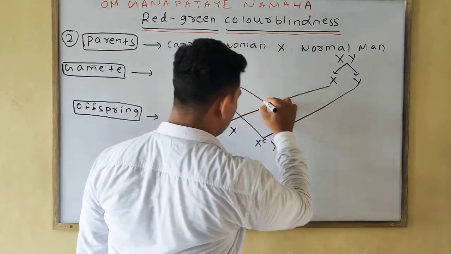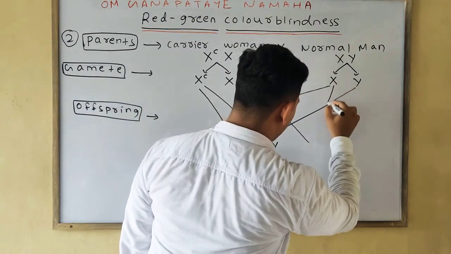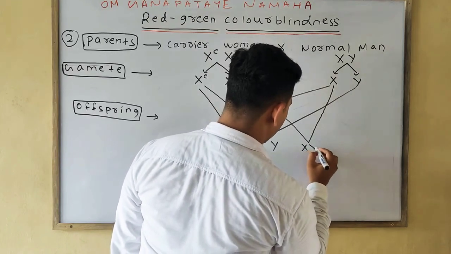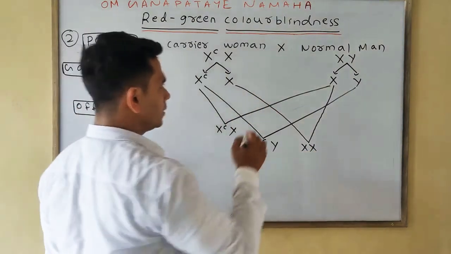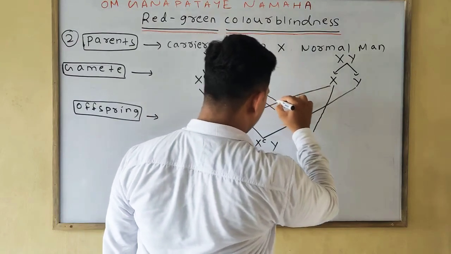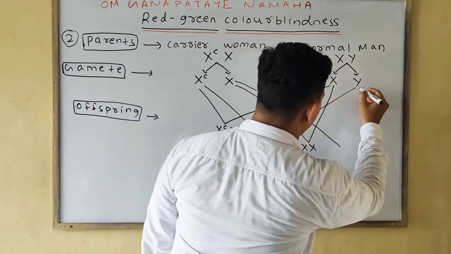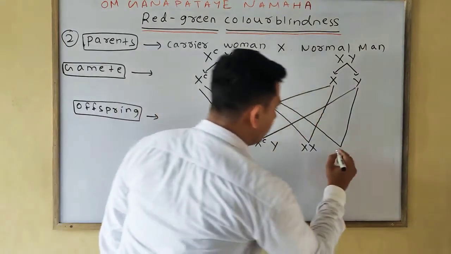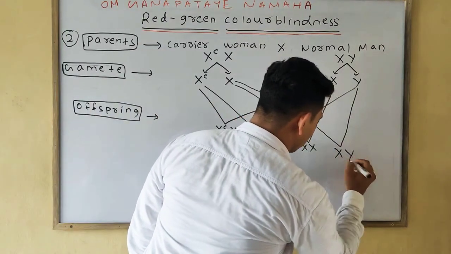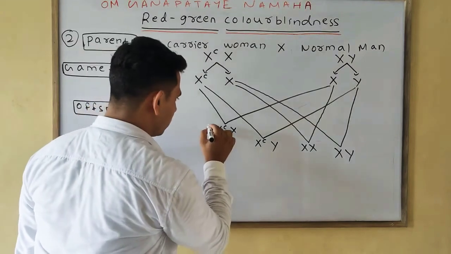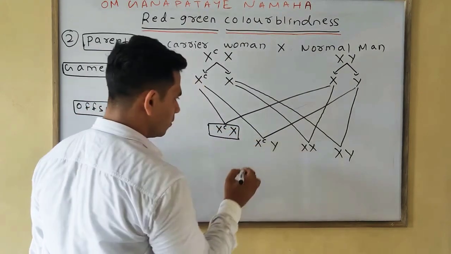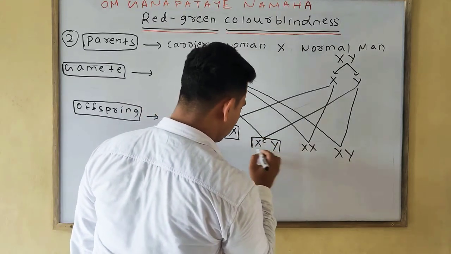Next this X will cross with this one, we will find XX, and this one when we cross with this one, X and Y, we will find XY. We will do the box for prominence.